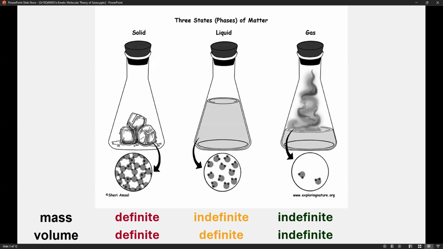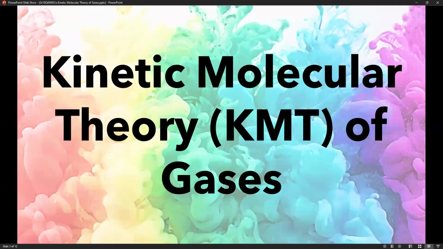Now, the reason why we reviewed the crossword puzzle and the three states of matter is because in the subsequent lessons, we'll be tackling gases. And first, we have to familiarize ourselves with the properties of gases compiled in the Kinetic Molecular Theory, or KMT, of gases. We have 5 postulates under the KMT of gases.